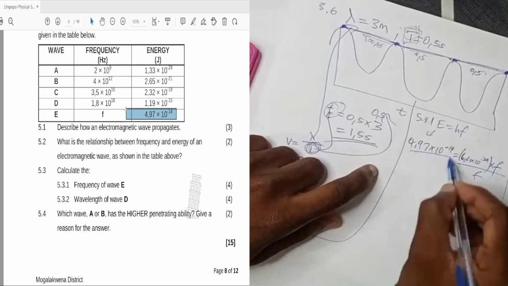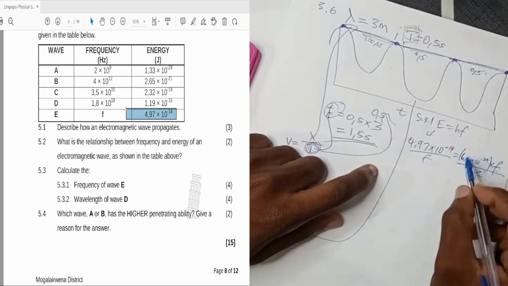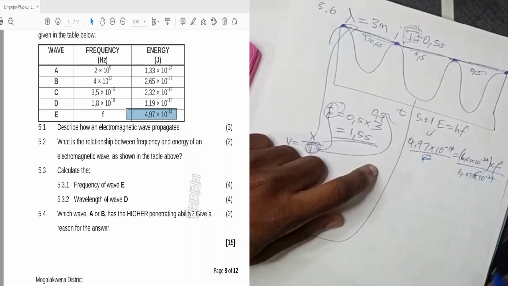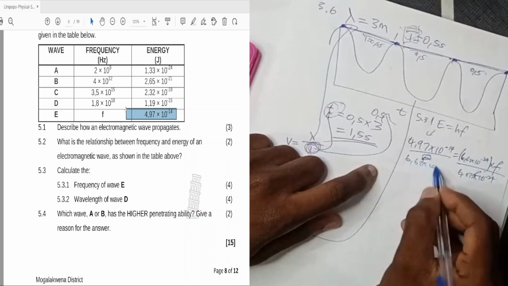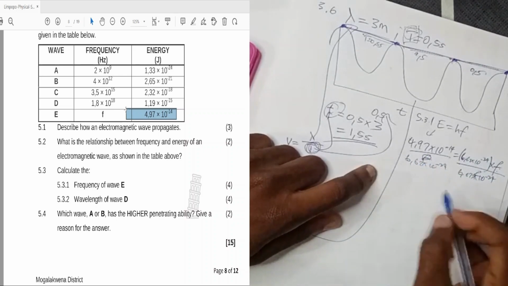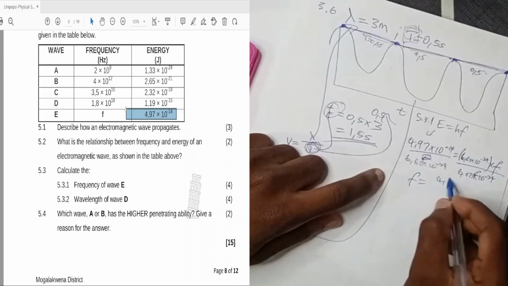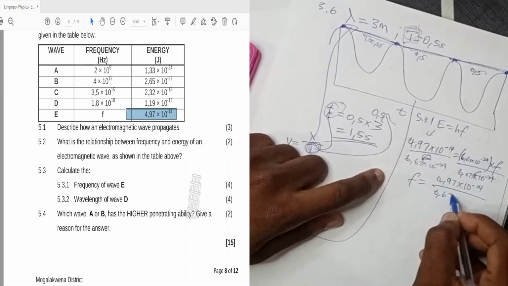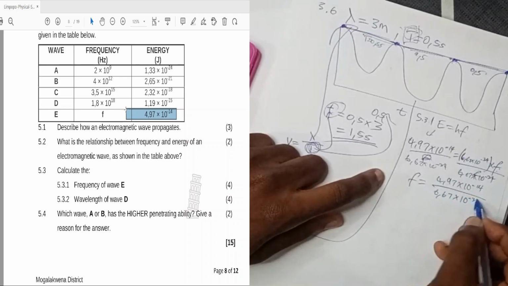Divide both sides by f. Divide both sides by 6,67 times 10 to the power negative 34. Then f equals 4,97 times 10 to the power negative 14 divided by 6,67 times 10 to the power negative 34.